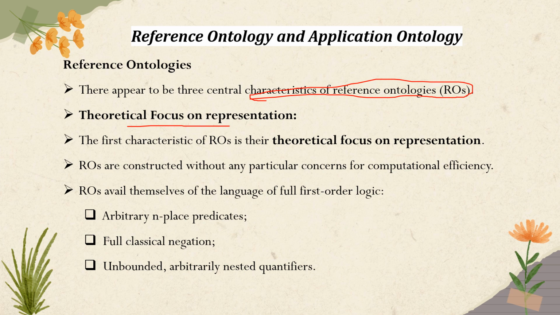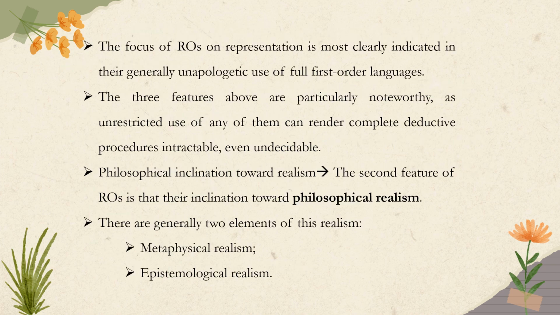So ROs, reference ontologies, are constructed without any particular concern for computational efficiency, how it is represented. So they avail themselves of the language of full first order logic: arbitrary n-place predicates, full classical negation, unbounded arbitrary nested quantifiers.